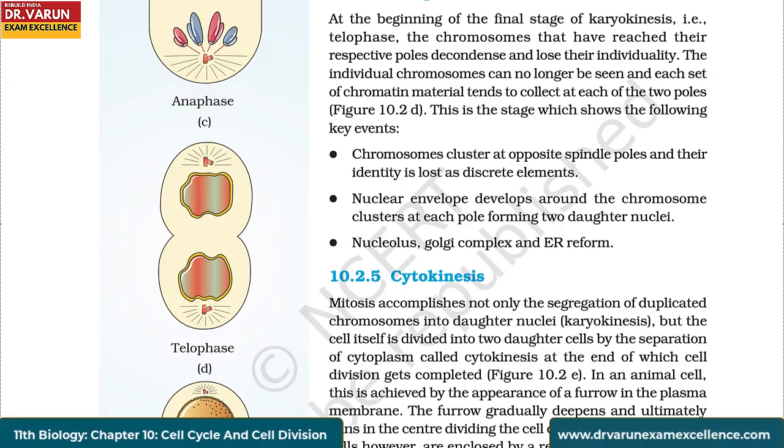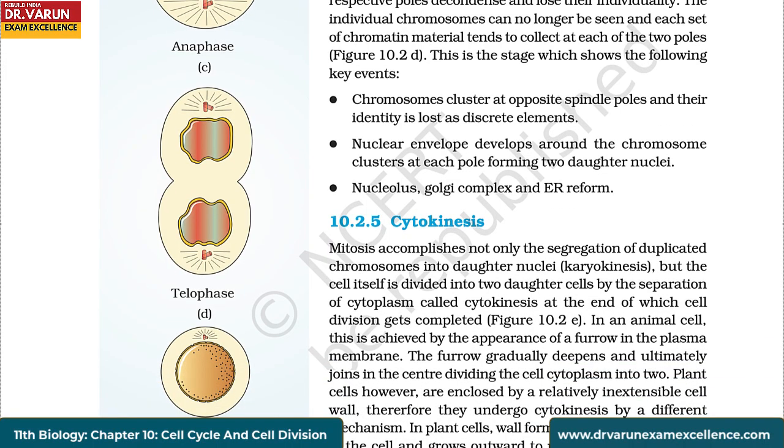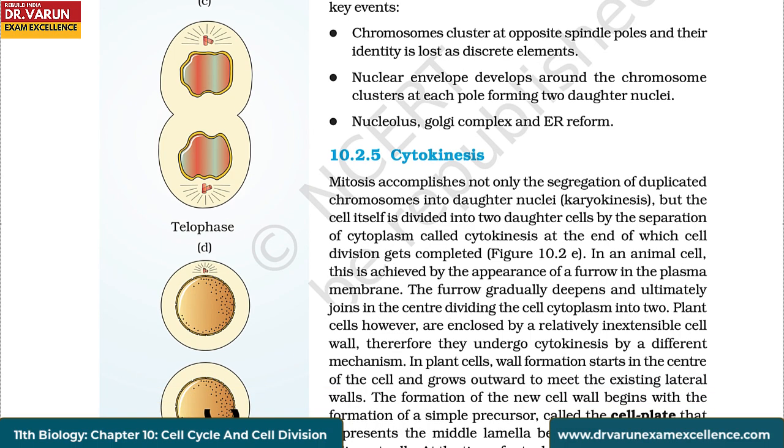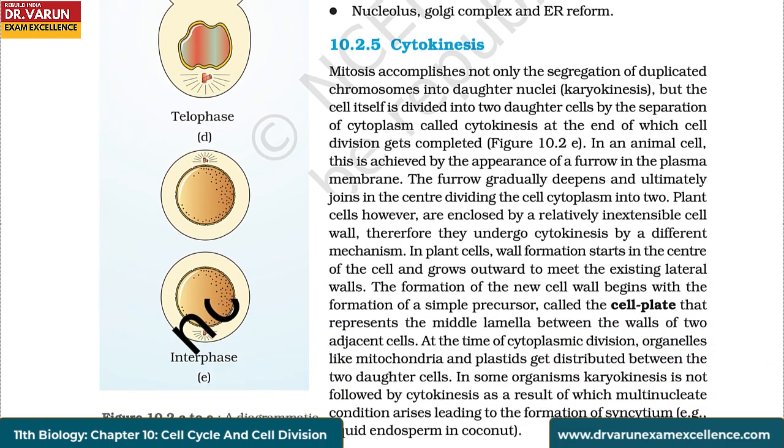Chromosomes cluster at opposite spindle poles and their identity is lost as discrete elements. Nuclear envelope develops around the chromosome clusters at each pole, forming two daughter nuclei. Nucleolus, Golgi complex, and endoplasmic reticulum reform.